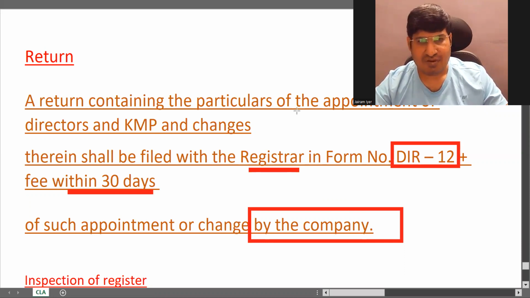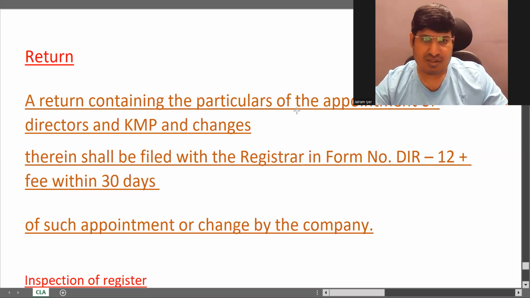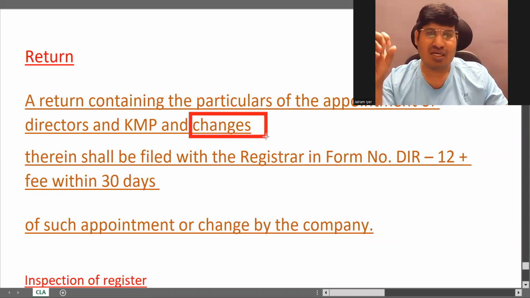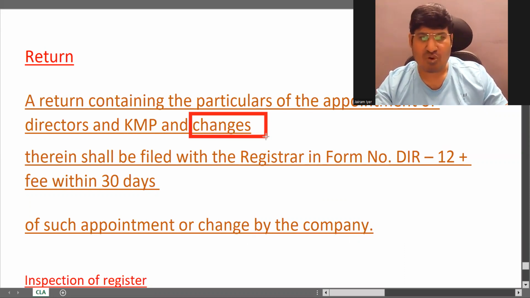Right. And changes means, say you have already appointed a total of 10 directors and KMPs, and after some time you are adding 2 more. So that is a change. Change is nothing but an appointment. Or sometimes it is possible that you have 10 KMPs and directors and you have removed 1 or 2.